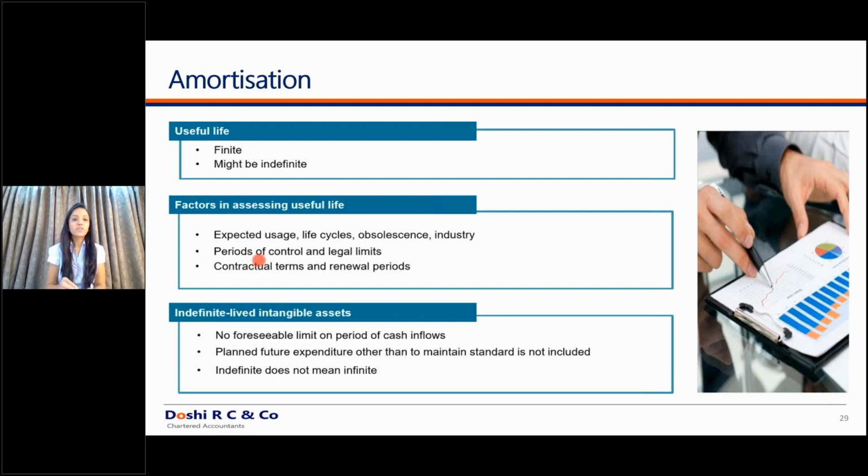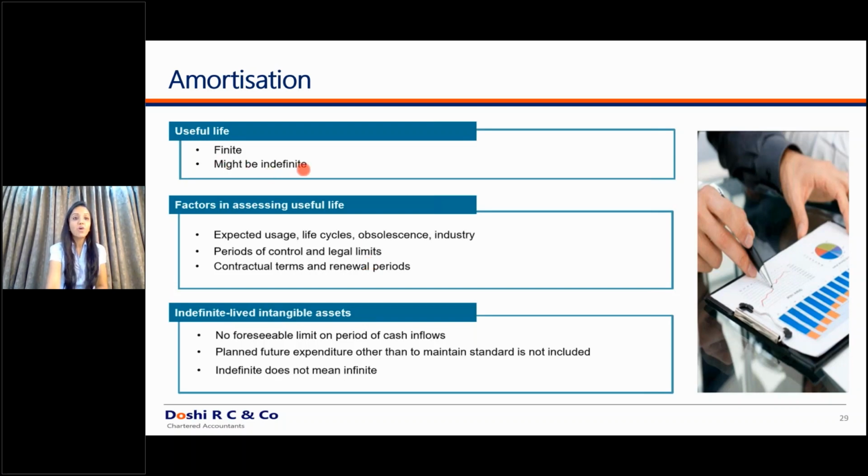Now, as we discussed, how do you define the useful life? It is very simple. What is the expected life of the asset? How many life cycles are you expecting? Is the asset of obsolescence in nature? What is the industry applicable for that particular asset? All these criteria you will check to define the useful life of that particular asset.